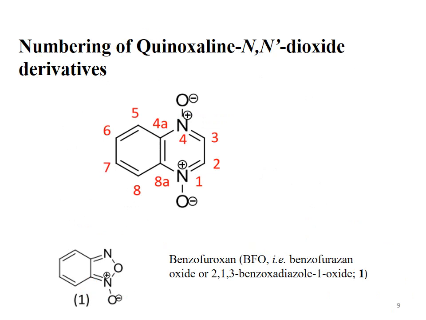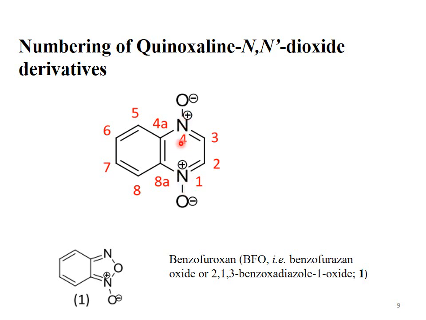Numbering pattern of quinoxaline N,N-dioxide derivative. This is the product of the Beirut reaction. This is the quinoxaline N,N-dioxide system, and this is how the numbering is done for naming it according to the international system. This nitrogen is at position 1, this is position 2, this is position 3, and this is position 4, then 5, this is 6, this is 7, and this is 8.